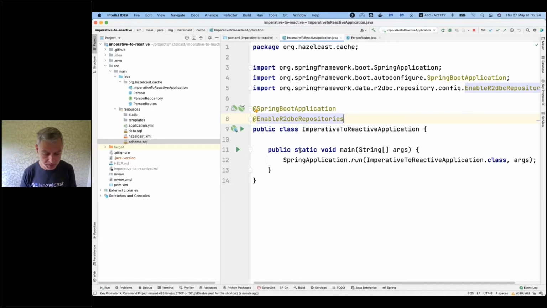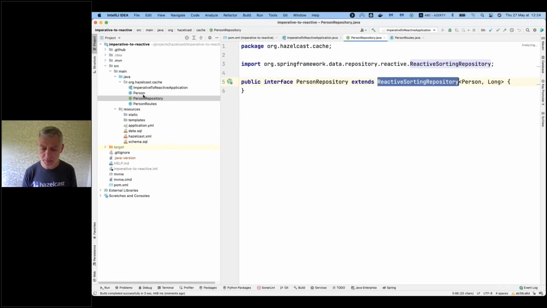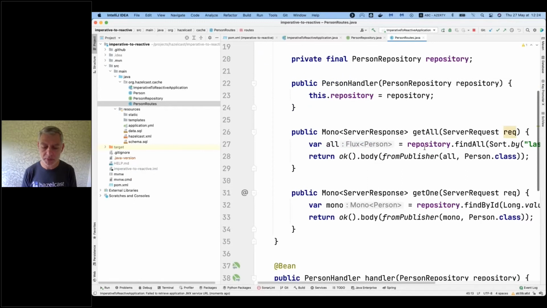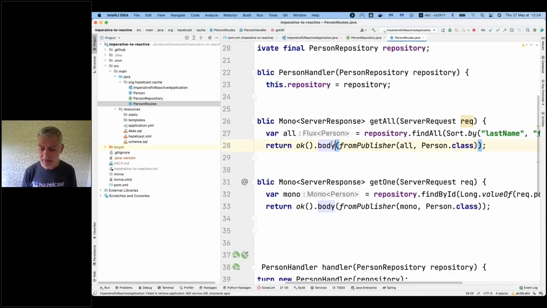I don't know if I restarted already, so perhaps it might be time to restart the application. And on the person root side, here, as I mentioned before, now I have the body. I don't have the body value because now it requires actually reactive type. So I need to change the flux to a publisher. So I need to write something like this. This is a static method, and otherwise it's still the same.